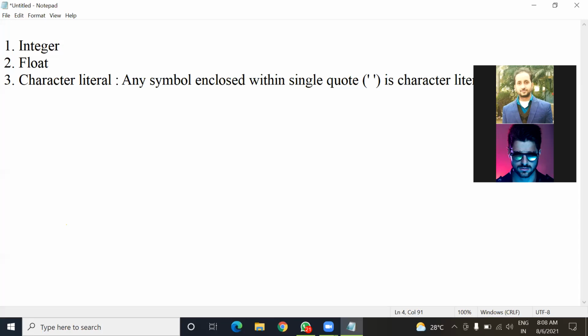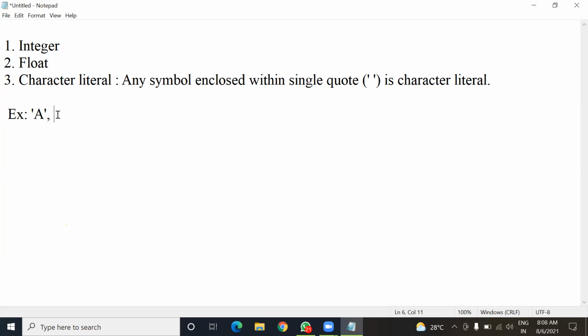Okay. So for example, you can take any symbol like A. So here capital A becomes a character literal. Why? Because it is enclosed inside single inverted commas. Like this, you can take any other symbol also, for example the at-the-rate symbol.